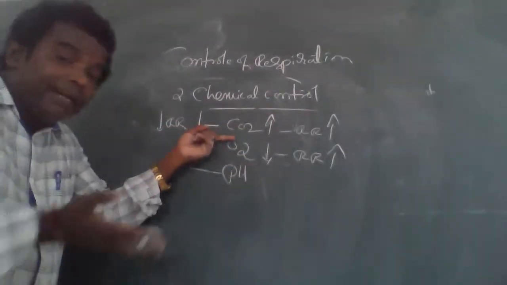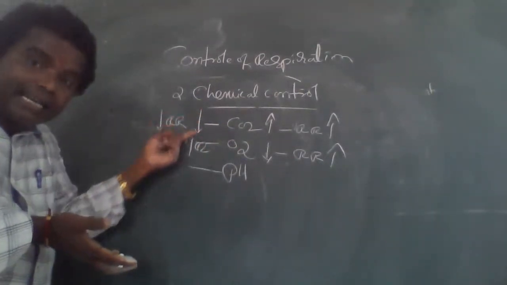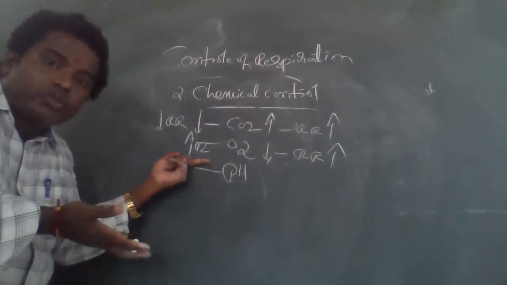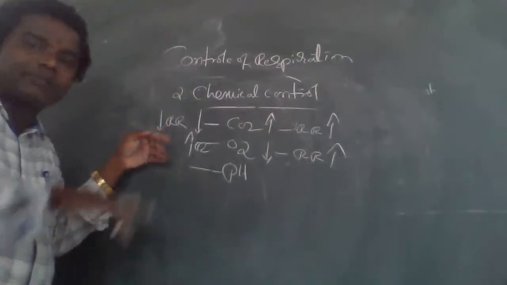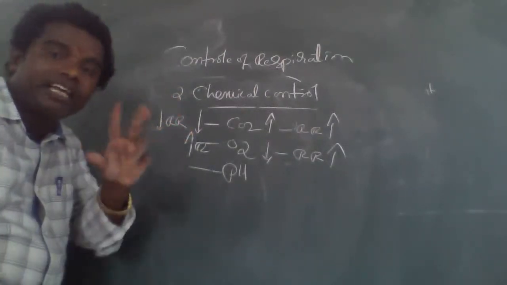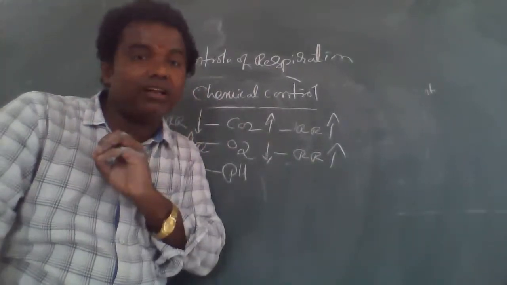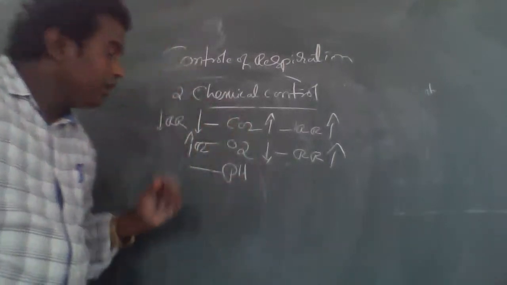Now, what happened, ma'am? If carbon dioxide decreased, ultimately oxygen should be increased. Oxygen concentration should be increased. In that condition, respiratory rate also decreased. So that's why here the key role is of carbon dioxide and oxygen level. Very, very important. Remembering one thing.